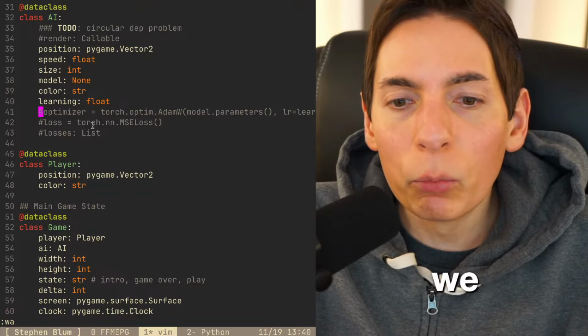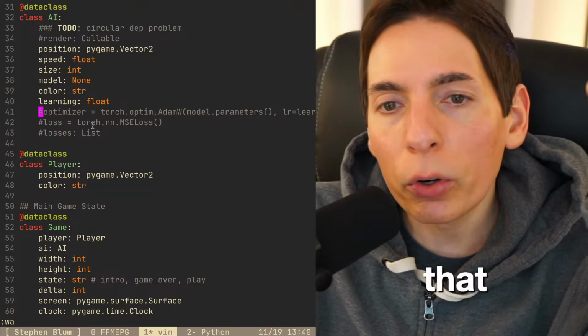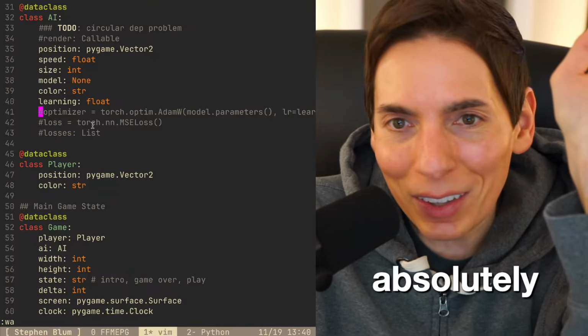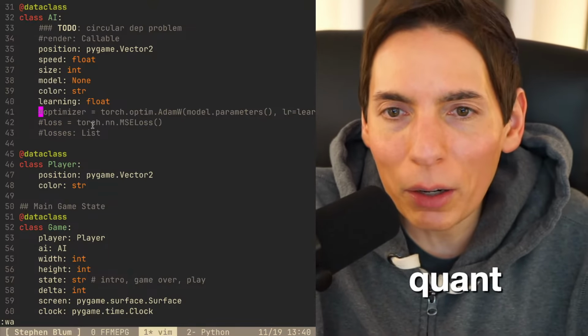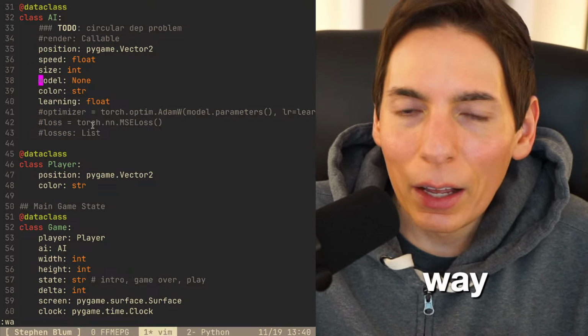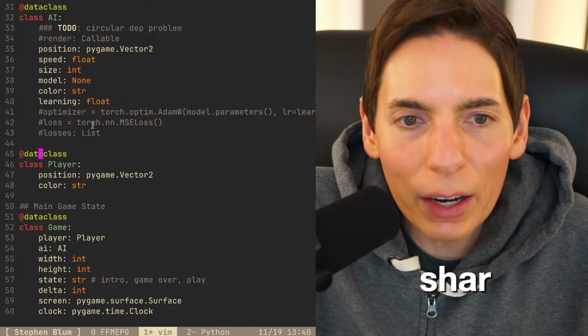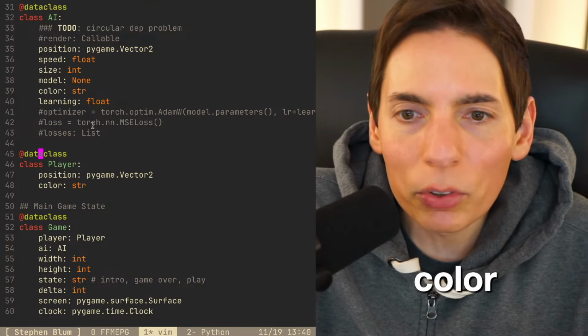We could, if we wanted to, although we're only going to have two entities. Both AI and player inherit from it. We absolutely could do inheritance. You're totally right. Though in this case, we're only having two things on the screen, sharing size, color, speed, and position.